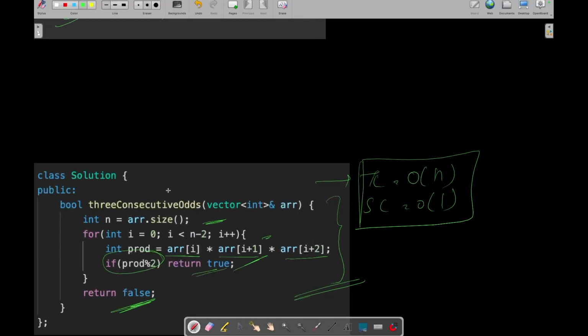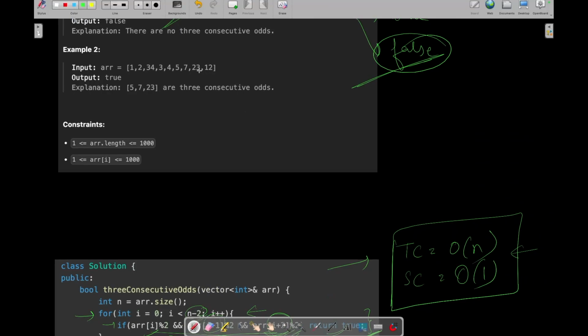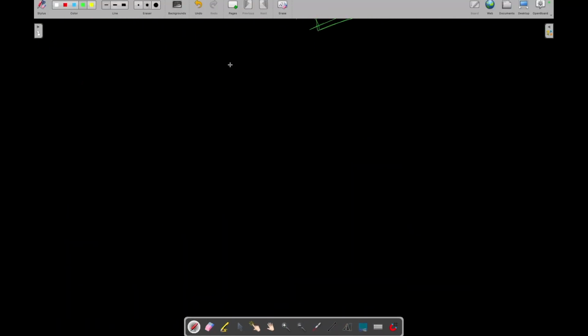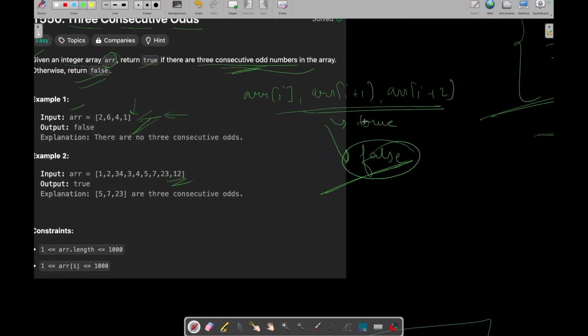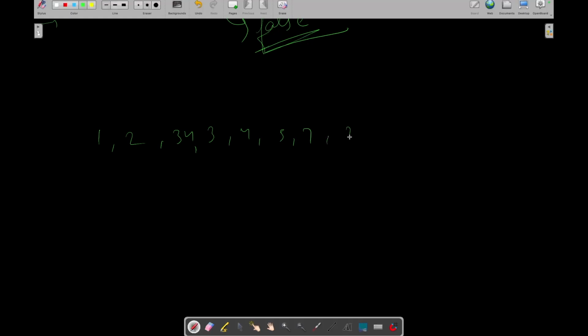Okay, so can there be any other way of solving this question? Yeah, let's see with an example. Let's take this example: 1, 2, 3, 4, 3, 4, 5, 7, 2, 3, 1, 2. Cool. So let's say we start iterating in this loop and we have initialized a variable, let's say consecutive odds. It means how many consecutive odds we have got.